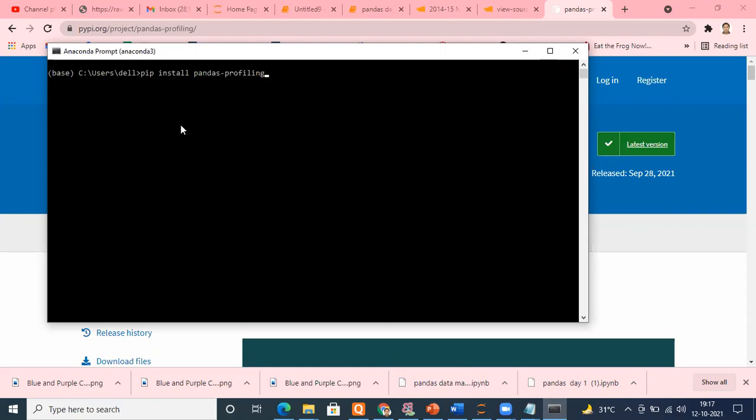If somehow in one of the cases you are not able to do that, do only one thing, 99% you will be doing that. In case you're not able to do that, just replace this pip with conda. In case you suffer, then only you need: type conda install pandas profiling. In case you suffer, 99% that will do it for you. I hope it is okay.